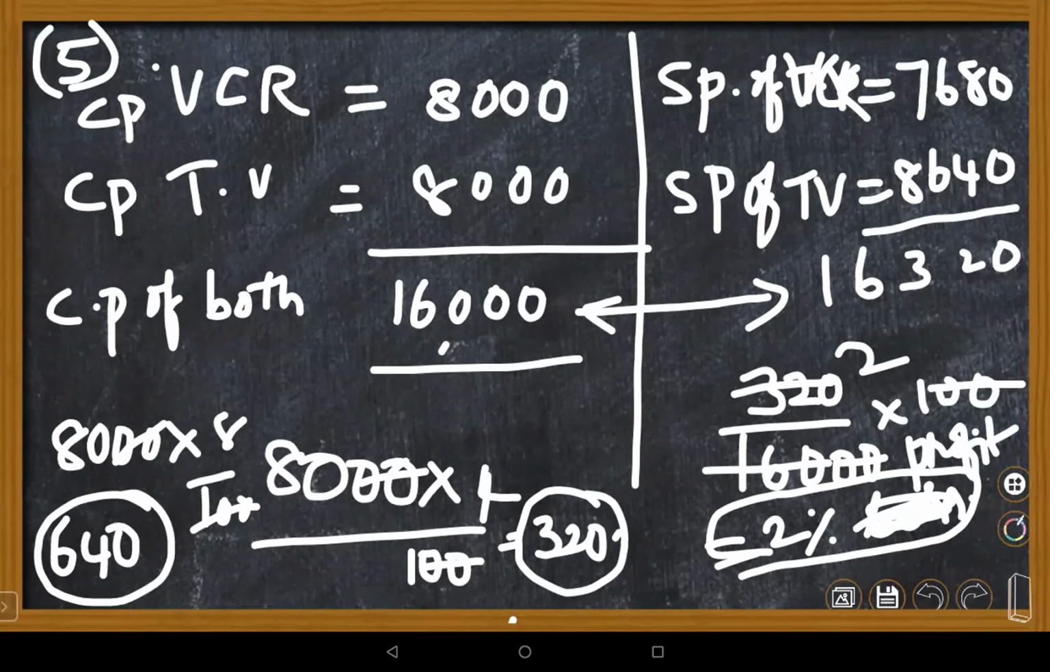Any doubt, children, on how we are supposed to do this? Ma'am, is it 20%? No, 2%, not 20. 320 by 160, you will get 2 left over. Yes, ma'am, 2% gain percent. Correct. Lalit, any doubt? Nitya, Manideep, Divyesh, Ayush? Please let me know, children, if you have any doubts. No, ma'am.